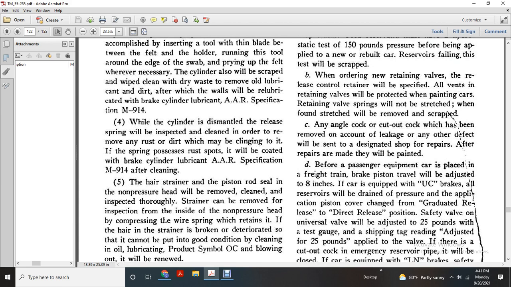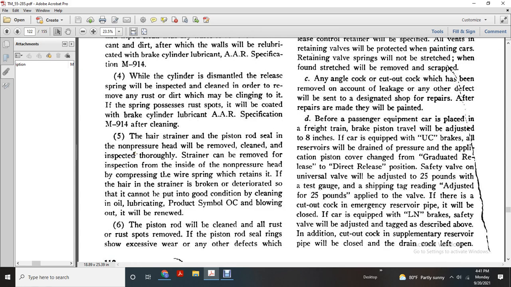With the cylinder dismantled, the release spring will be inspected and cleaned in order to remove any dust or dirt. The spring's seat and the run spot will be covered with brake cylinder lubricant, AB specification M914. After the cleaning, the air strainer of the piston rod seal on the non-pressure head will be removed, cleaned, and inspected. The strainer can be removed and inspected inside the non-pressure head by compressing the wire spring.